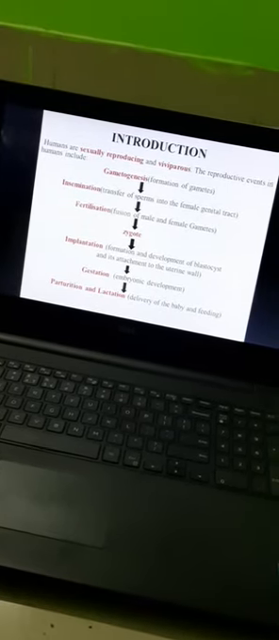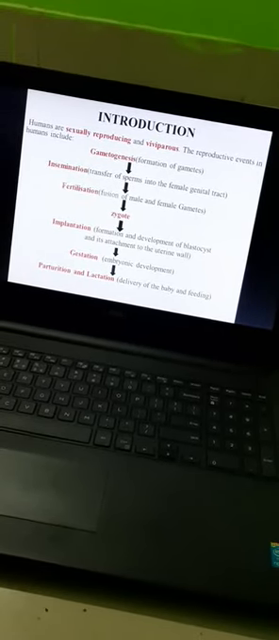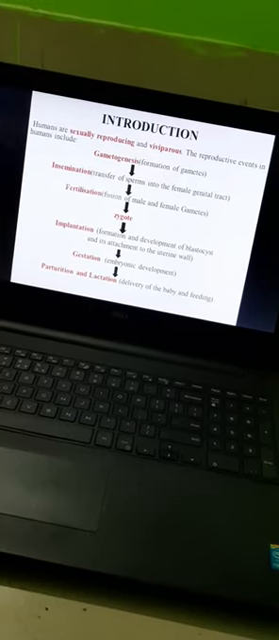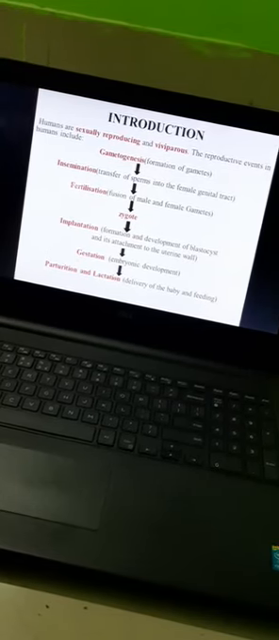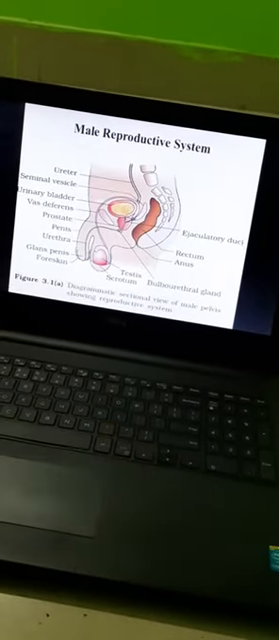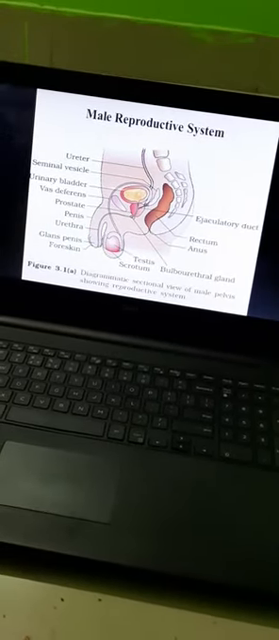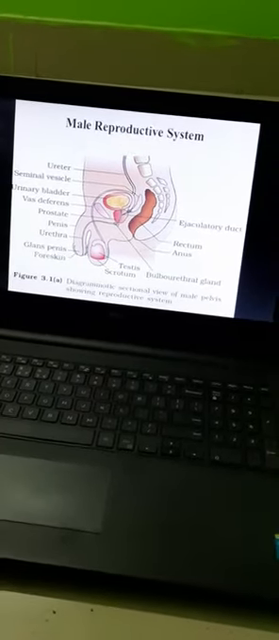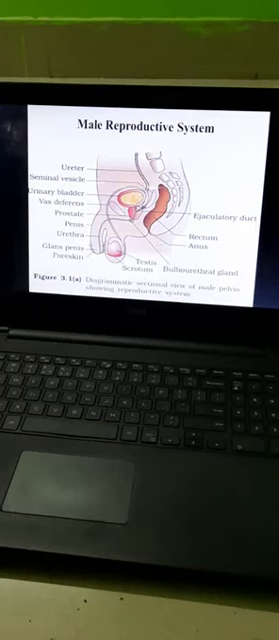So students, this is the flow chart of all the events which we will be studying in further slides about human reproduction, and these are all the events which take place one after the other and lead to sexual reproduction. So first we will study the male reproductive system, what we have in the male reproductive system, what are the organs constituted in it.